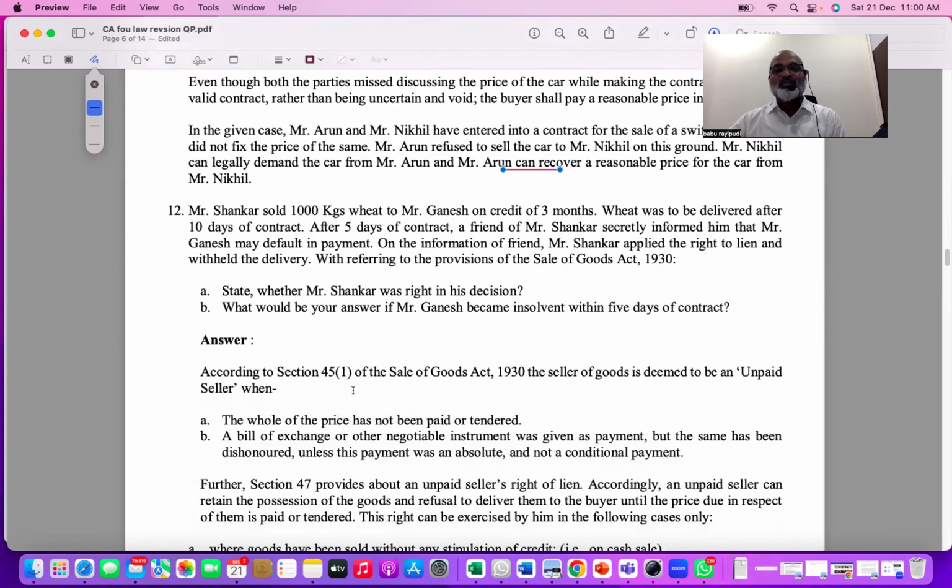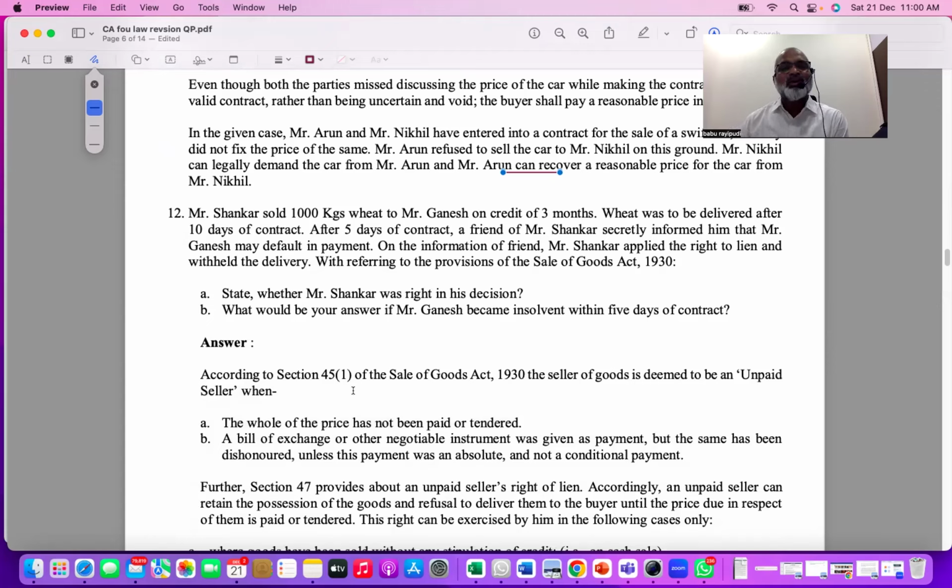Next one. One more question in sale of goods. Let's say Mr. Shankar sold 1000 kilograms of wheat to Mr. Ganesh on credit of 3 months. So 3 months credit is given. Wheat was to be delivered after 10 days of the contract. After 5 days of the contract, a friend of Mr. Shankar secretly informed him that Mr. Ganesh may default in payment.